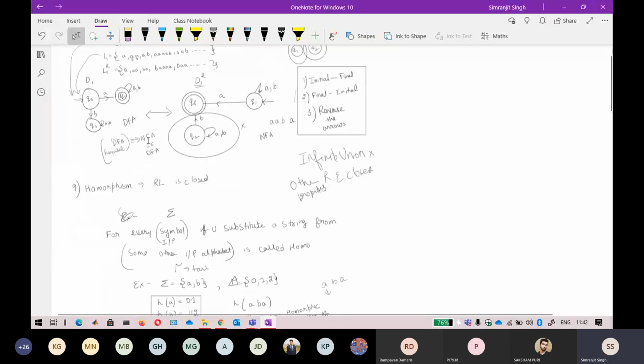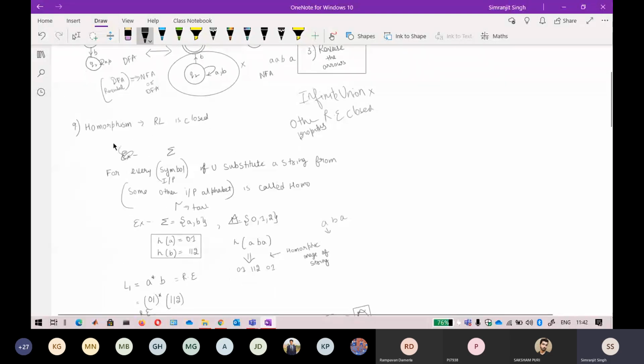In the same way, there is another property called homomorphism. The informal definition is given here. It says that for every symbol, you substitute a string from another alphabet. Keep in mind we are only talking about a string. I am not substituting any other different language, but I am substituting a string in place of this input alphabet. That is your homomorphism, and that is also closed under regular language.